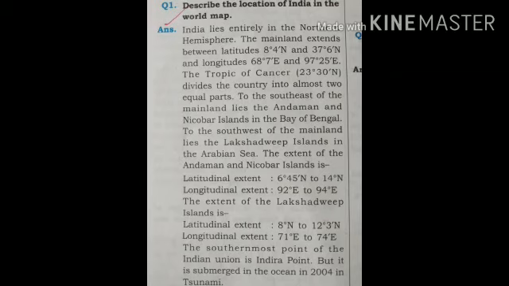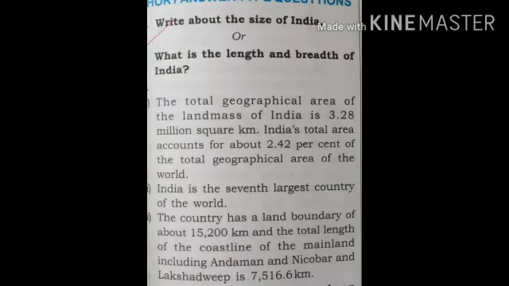The southernmost point of the Indian Union is Indira Point, but it was submerged in the ocean in 2004 in the tsunami. Next, question number 2. Write about the size of India, or what is the length and breadth of India? In this question, we have 3 points. Point number 1.